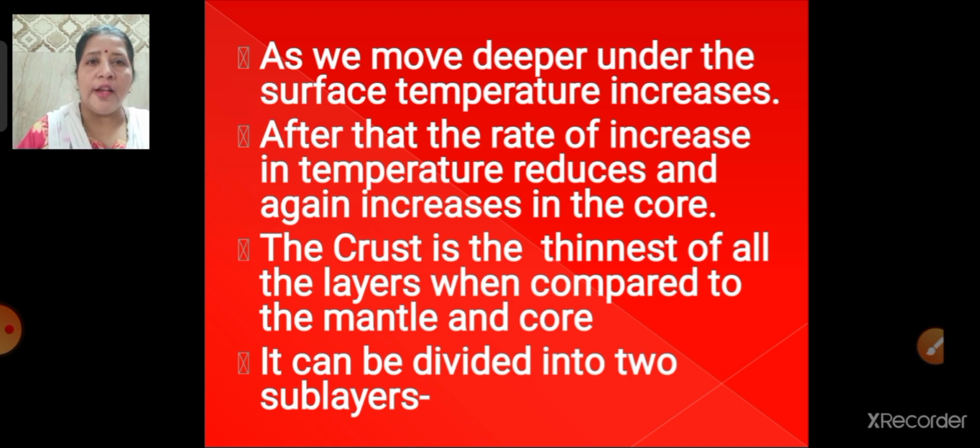Now the crust is the thinnest of all the layers as compared to the mantle as well as the core. When we compare it to mantle and core, the thinnest layer is the crust. And this thinnest layer is also divided into two sublayers. Which are they? Oceanic and continental crust.